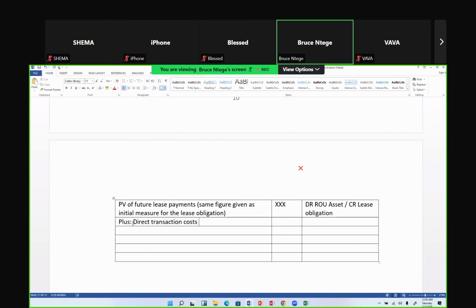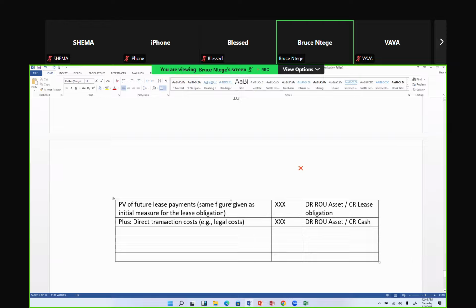For example, if the examiner says that there were legal fees that were paid by the lessee to the lawyer, those direct transaction costs, I'm also going to add them there. That means I am capitalizing them. So if I paid a legal fee to the lawyer, or I paid a commission to the broker, those brokers that help you access that asset, then I am not debiting that in the expense account. I'm debiting it as a normal right of use asset, while I credit the cash because I've paid off that broker or that lawyer. That figure can be given to you in the exam.